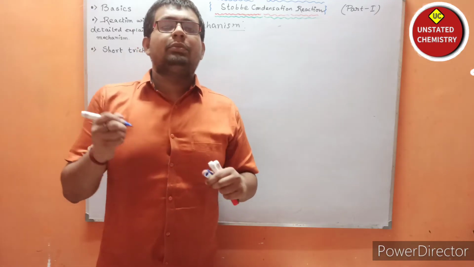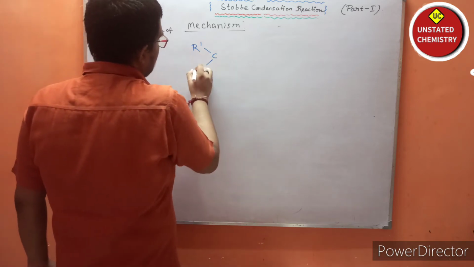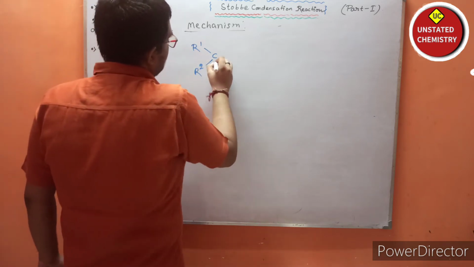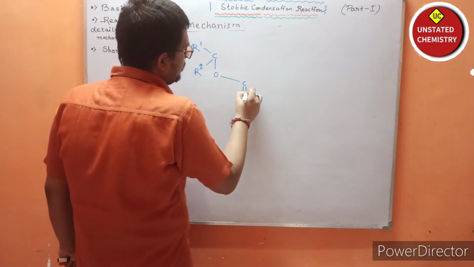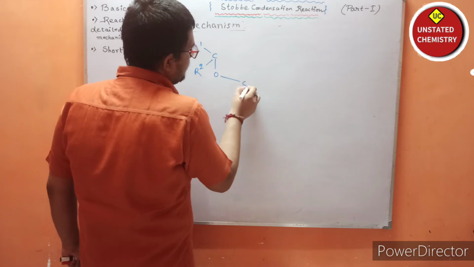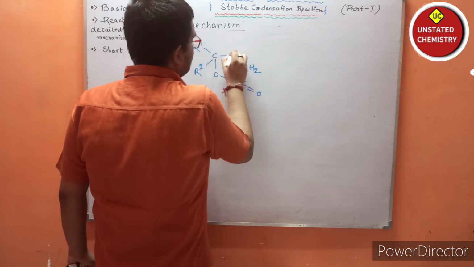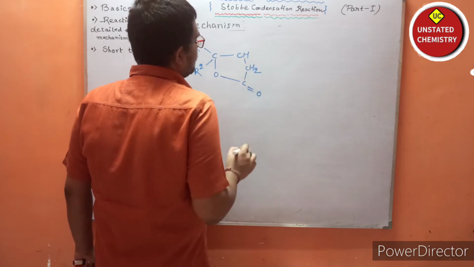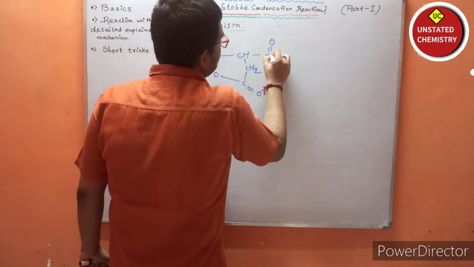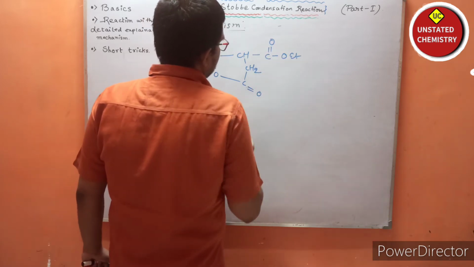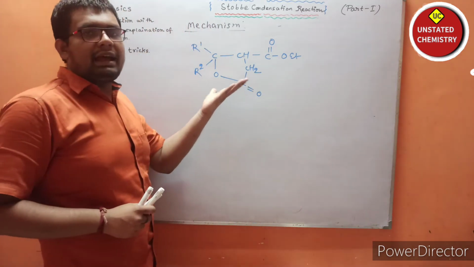So in the last step we have generated this molecule: R1 carbon R2, here is the oxygen, and this is newly bonded to carbon double bond O, and there is a CH2, there is a CH, and there is a bonding with CH2. Now there is also the presence of COOEt. Okay, so this is the last molecule that we have generated.